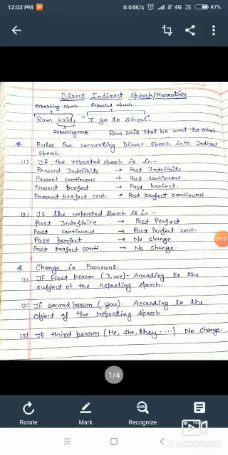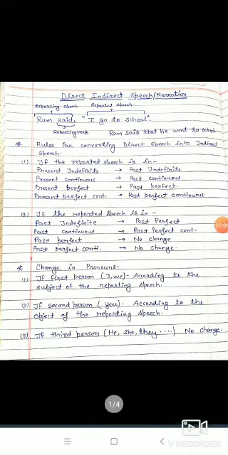Given below are some rules for converting direct speech into indirect speech. If the reported speech is in present indefinite, then we convert it into past indefinite. If the reported speech is in present continuous, then we convert it into past continuous. If the reported speech is in present perfect, then we convert it into past perfect. If the reported speech is in present perfect continuous tense, then we convert it into past perfect continuous tense.